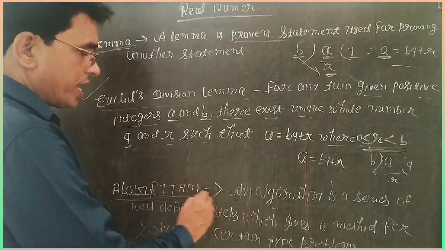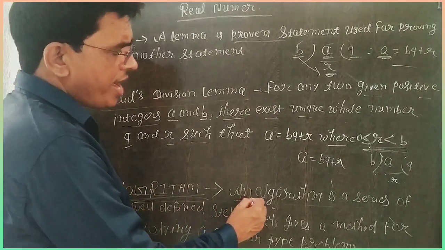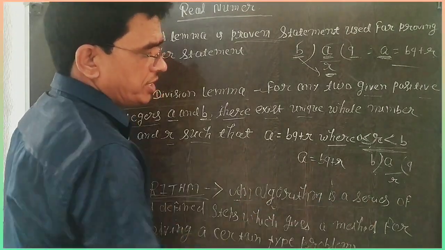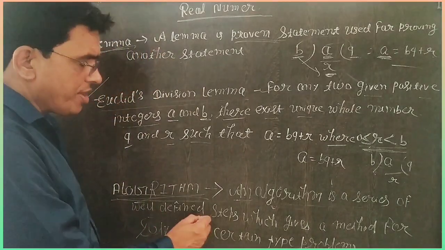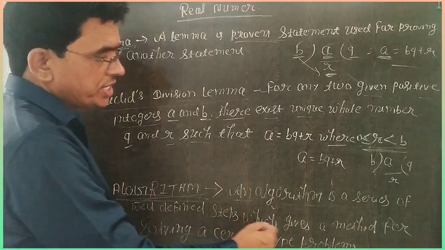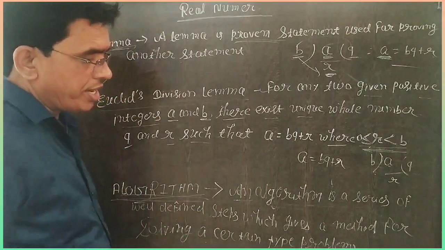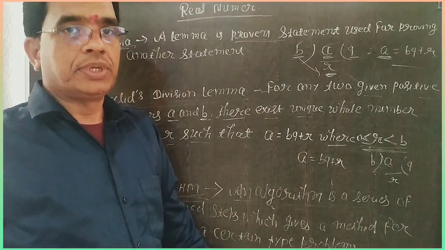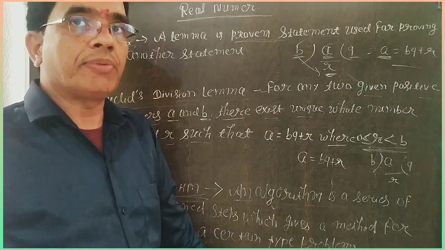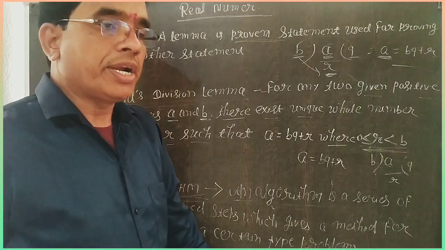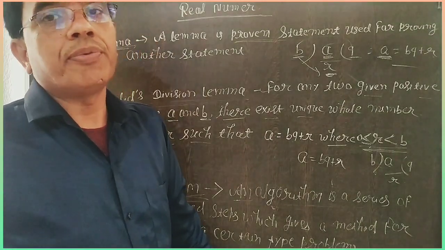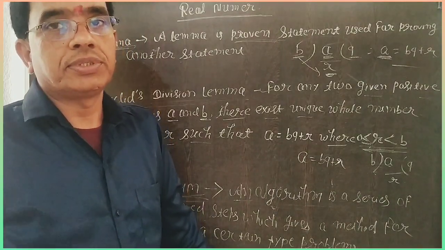Again, what is an algorithm? An algorithm is a series of well-defined steps which gives a method for solving a certain type of problem. So it is a method of solving a type of problem with well-defined steps.